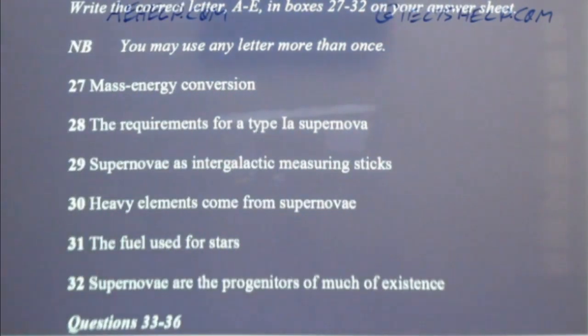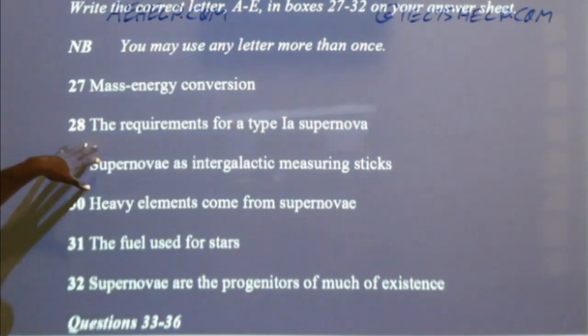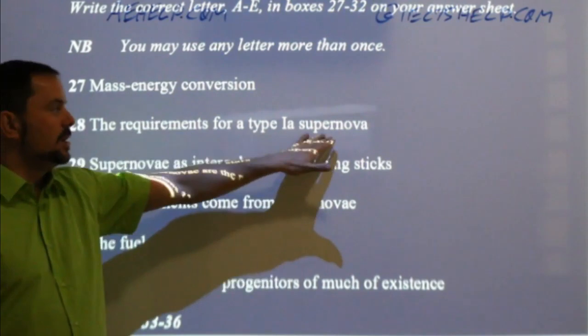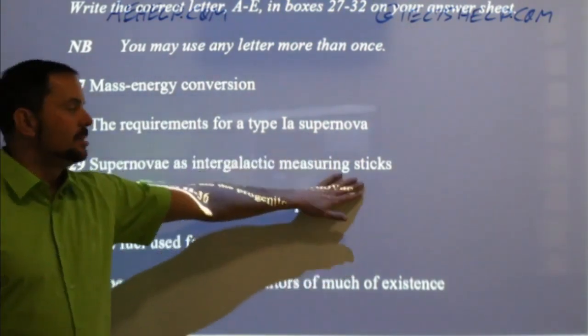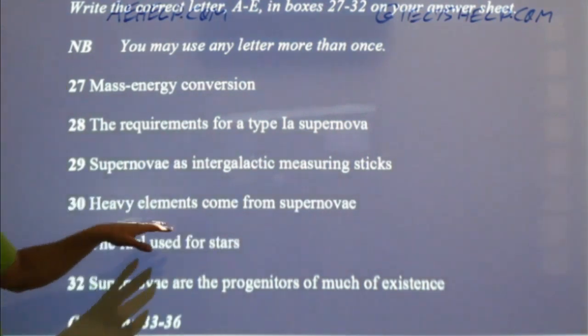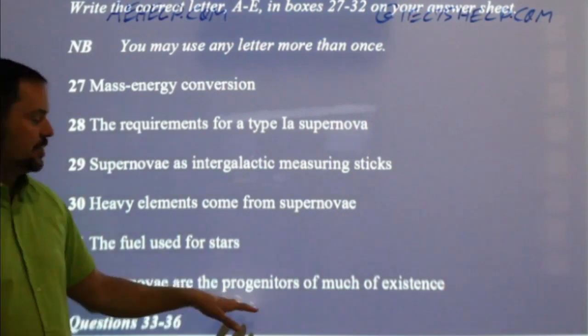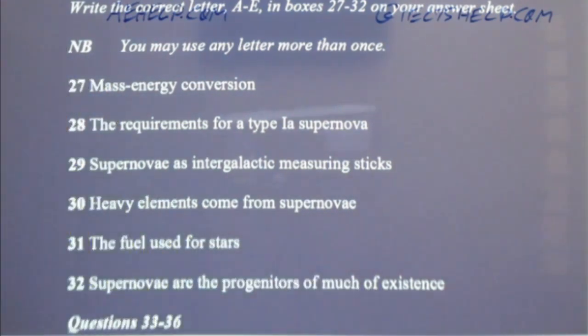So here we go. 27, mass energy conversion. So let's read it together. 28, the requirements for a type 1a supernova. Supernovae as intergalactic measuring sticks. Heavy elements come from supernovae. The fuel used for stars. Supernovae are the progenitors of much of existence. All right, so I just read all this.